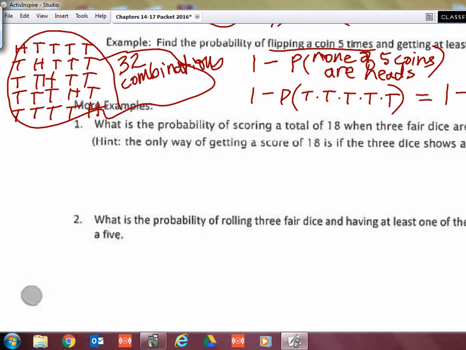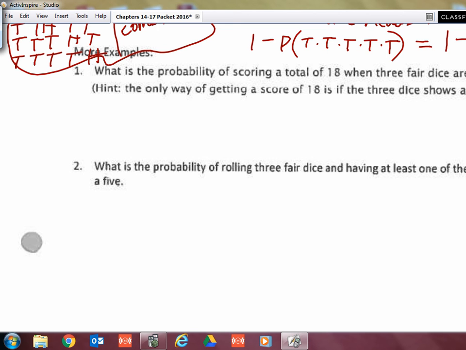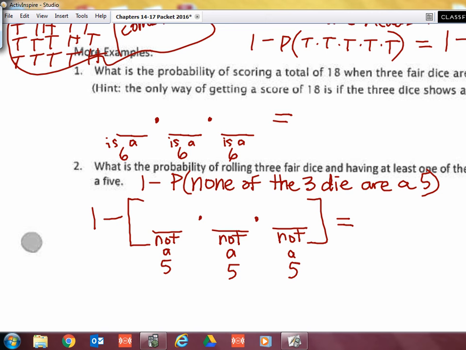So I want you to take a moment and try numbers 1 and 2 on your own. All right, well then let's talk about it. All I have is some hints drawn there. The first one says, what's the probability of scoring a total of 18 when you roll 3 dice? My little blanks here represent rolling a die, rolling another die, and rolling another die. All 3 of them have to be a 6 in order to get a sum of 18.